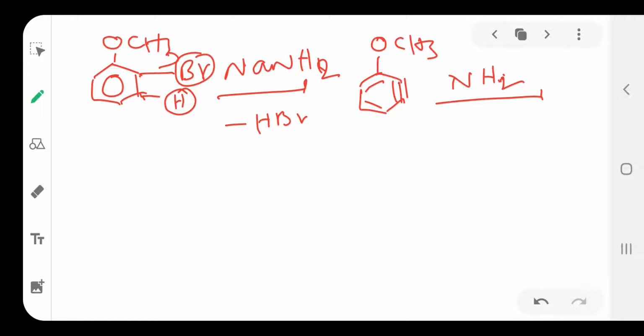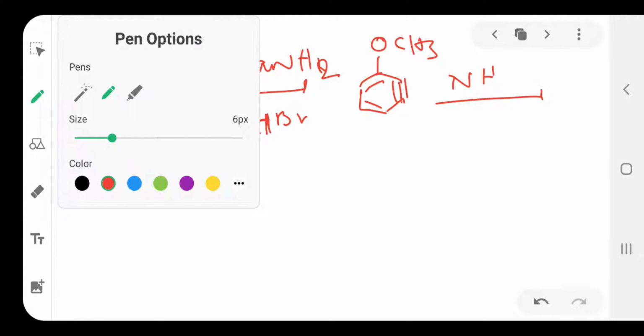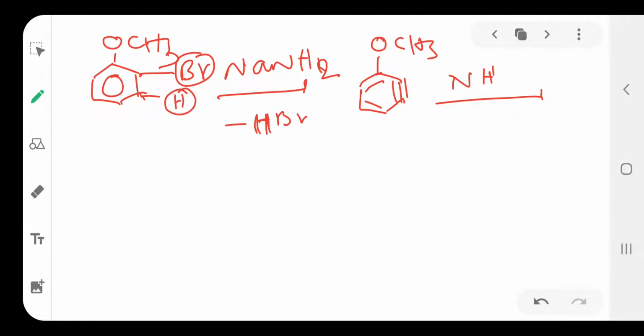Here the H will separate, and the remaining species reacts with ammonia NH3. NH3 loses one H plus to form the NH2 minus nucleophile.